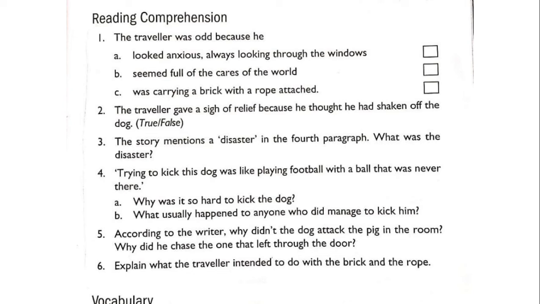But he could not find the dog near enough to him so that he could catch the dog with the rope. So he was not able to catch the dog. That is why he took a rope and tied a brick to it, so that whenever the dog came near to him, the traveler would tie up the dog with the rope. But the dog never came so near to him.